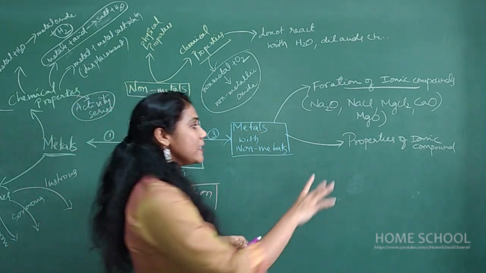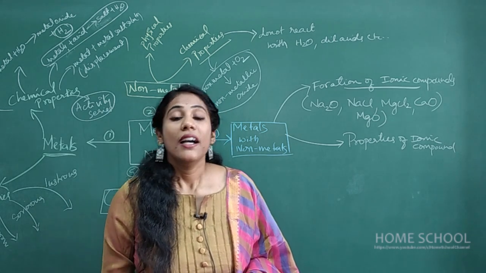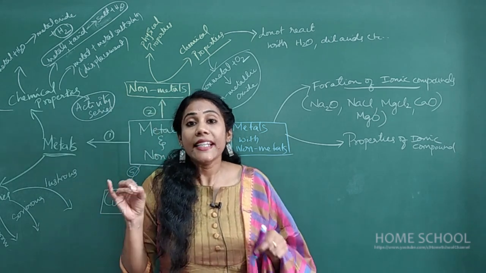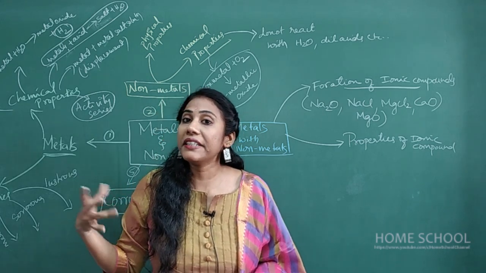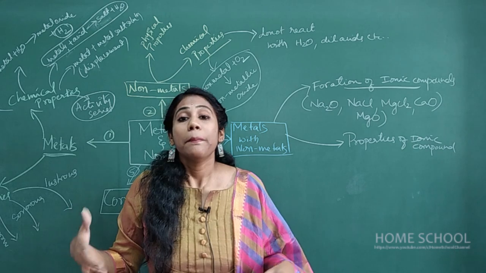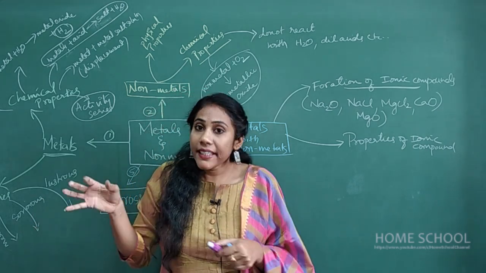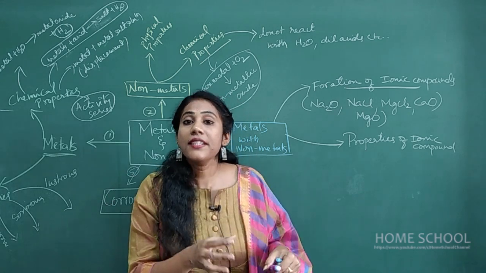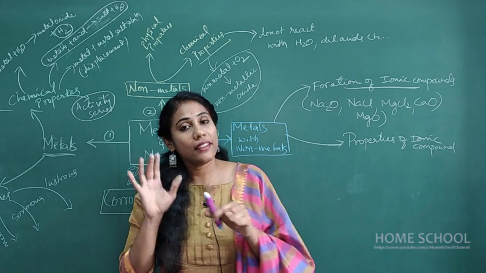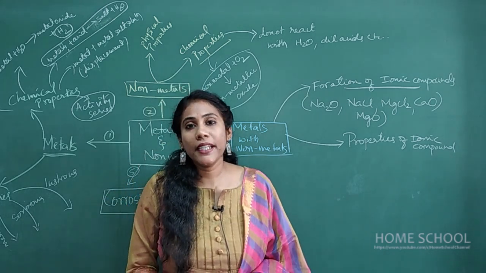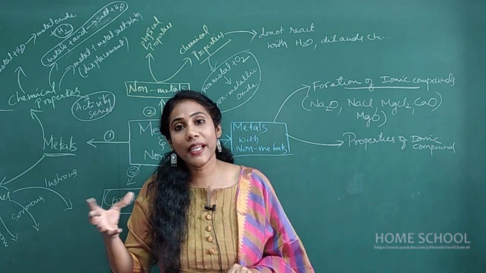You have various properties like ionic compounds are soluble in water. Ionic compounds in liquid or molten state will conduct electricity. Why? Because ions are formed in the liquid state, and these ions are responsible for conducting electricity. Also, one more important property: ionic compounds have high melting points. Can you tell me why?